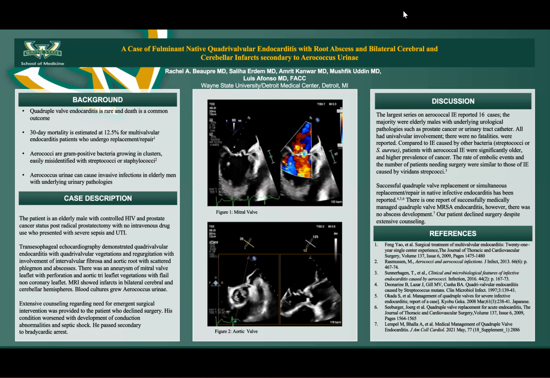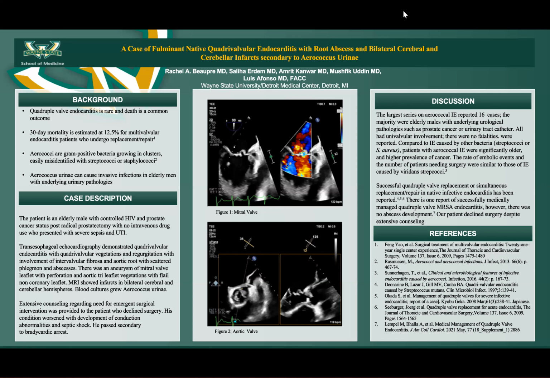In a prior case series of 48 patients undergoing surgery for multivalvular endocarditis, 2 of whom had quadruple valve involvement, 30-day mortality was 12.5%. Successful quadruple valve replacement, or simultaneous replacement in pairs of all 4 native valves, in native infective endocarditis has been reported. There is also 1 case of triple valve replacement in the literature. There is 1 existing report of a successfully medically managed quadruple valve endocarditis. However, the invasive etiology was MRSA, and there was no abscess development in that case, unlike our patient.